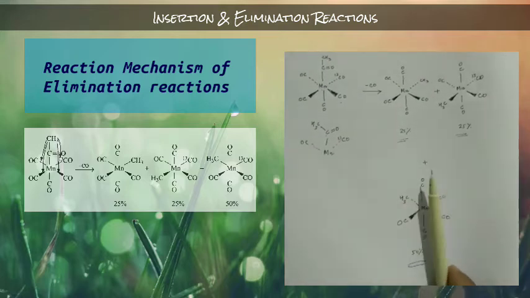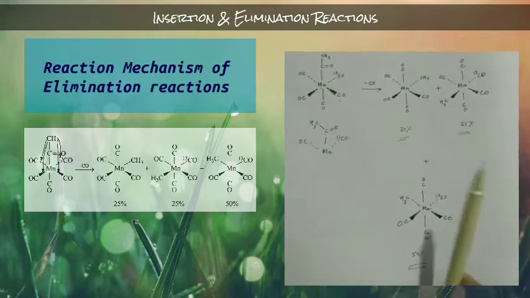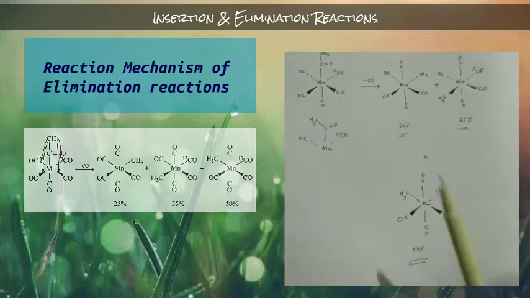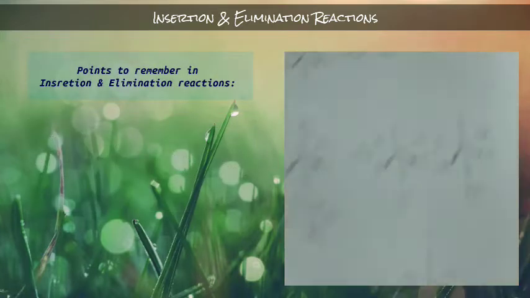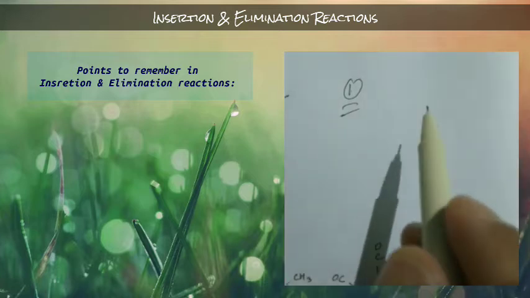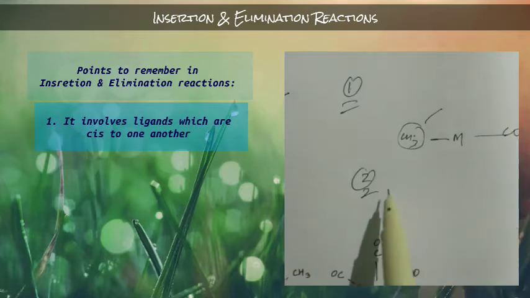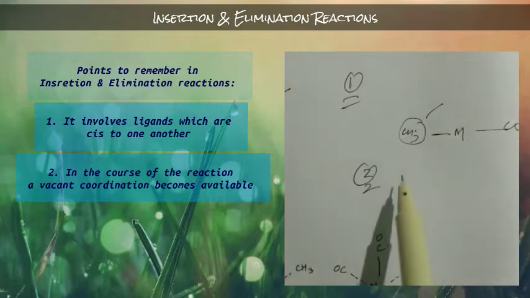So when we are talking about this insertion reaction, or that elimination reaction, we always have to keep several things in mind, okay. And mainly three things. The first thing is that it involves ligands which are cis to one another, and the second is that in the course of the reaction a vacant coordination site becomes available.